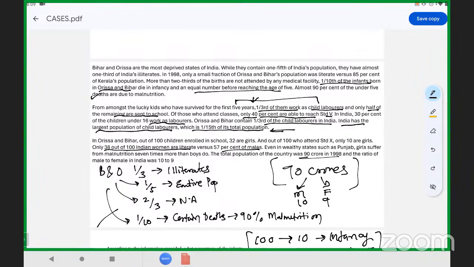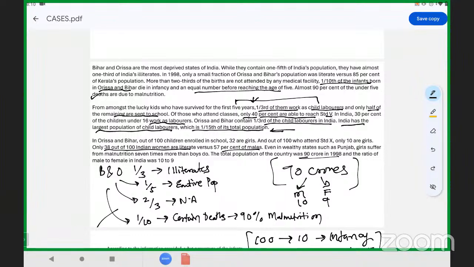One-tenth of those born in Orissa and Bihar died in infancy, and an equal number died before reaching the age of 5, which means 2 out of 10 born were dead before the age of 5. Also, 90% of those who died under 5 died due to malnutrition.